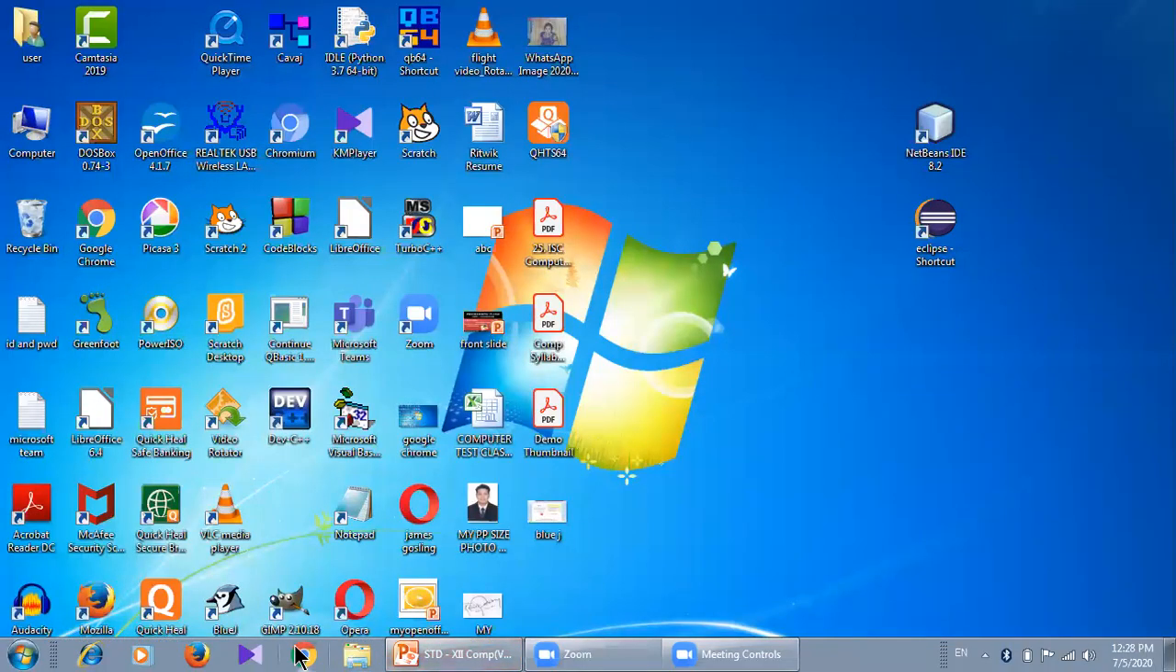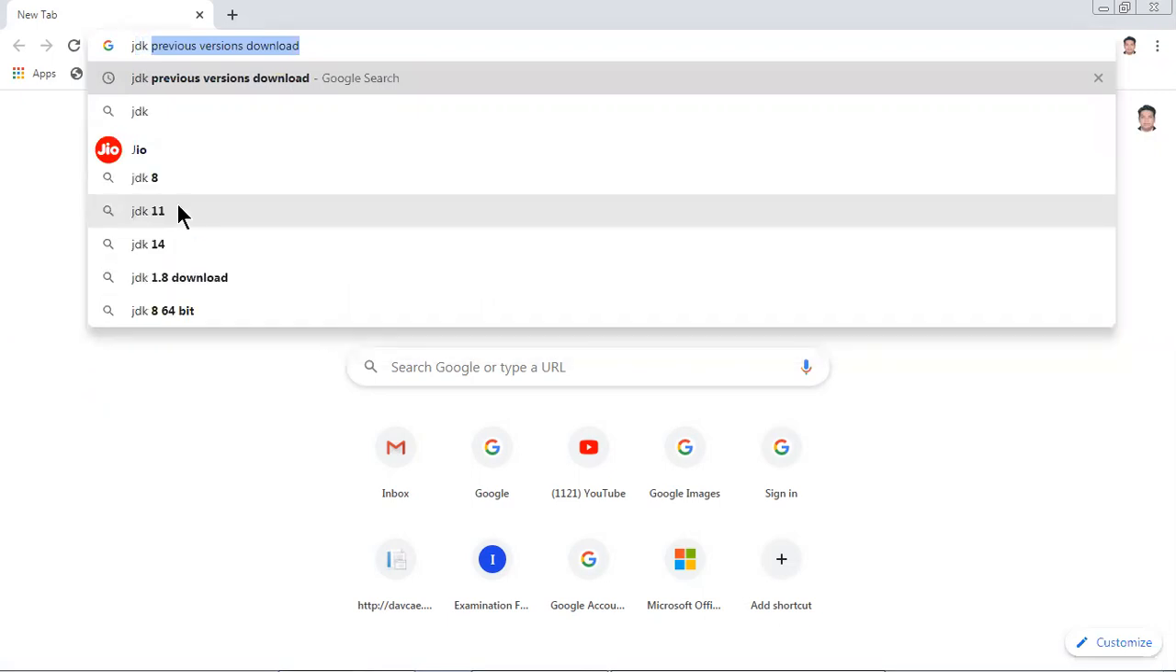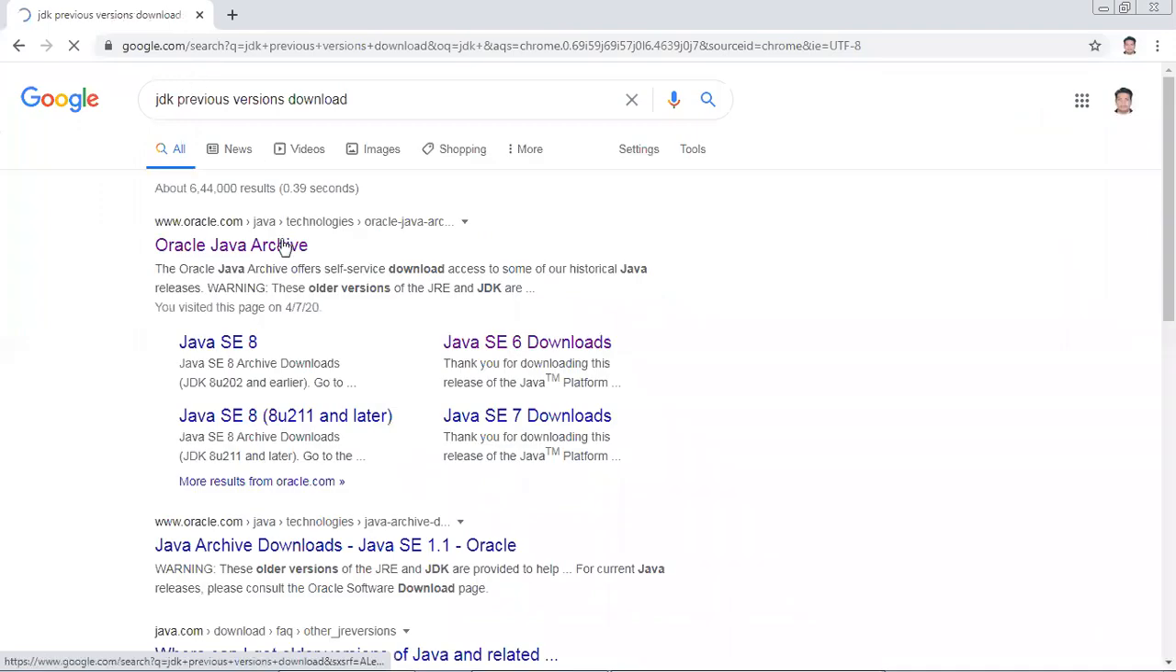If you want the previous versions, open Google Chrome and type here JDK previous versions download. You need to type JDK previous versions download. You can see the very first URL, Oracle Java Archive. Click over it.